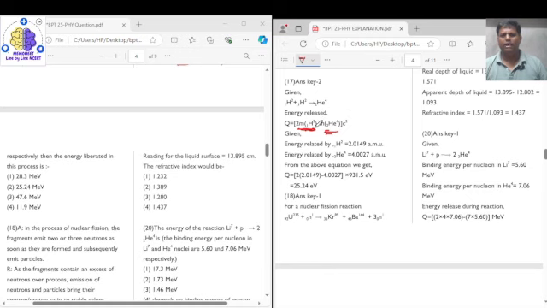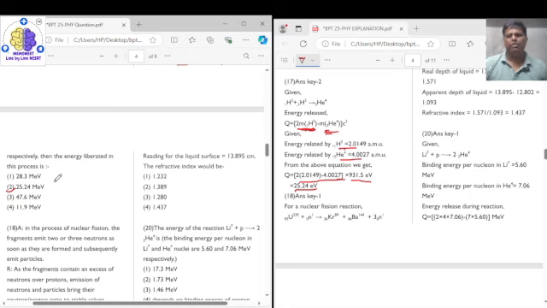So when we subtract this, the mass related to your deuterium is this much, and the mass related to helium is this much. Subtracting this bracket gives you what? The mass defect in u, and then we multiply with 931.5 MeV, and we get our answer as 25.24 electron volts. The correct answer for this question number 17 is option 2, that is